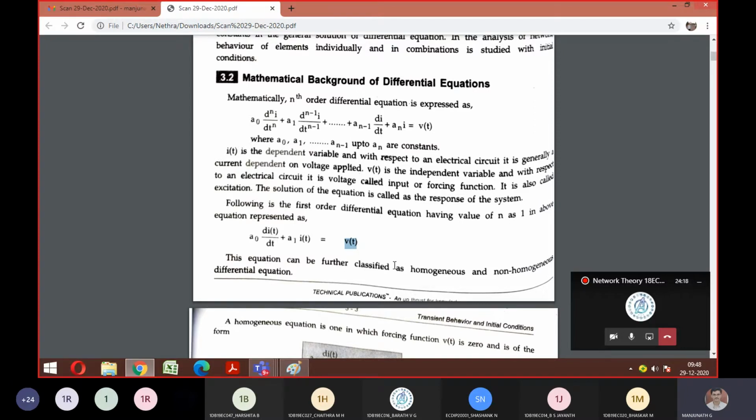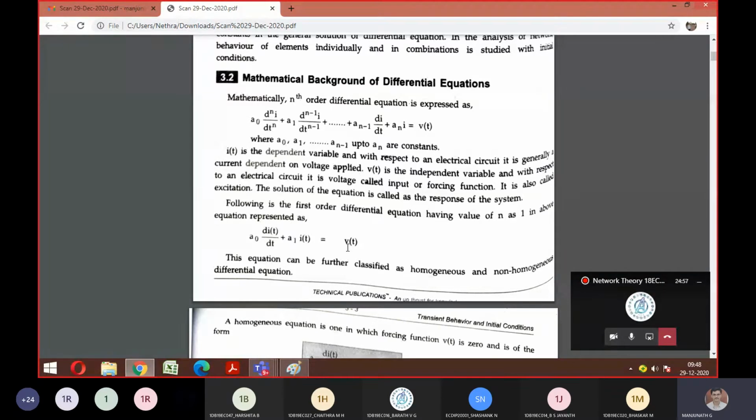In general, what does homo mean? Have you heard the word homogeneous? Same, or I can say one direction. Homo means one direction; if I say hetero, it means multi-dimension. So classified as homogeneous and non-homogeneous. In the same equation visible on the screen, if you make V of t as 0, that becomes your homogeneous equation. Similarly, if it retains V of t, it is called a non-homogeneous equation. Depending upon this, we are going to do the derivation and problems further.